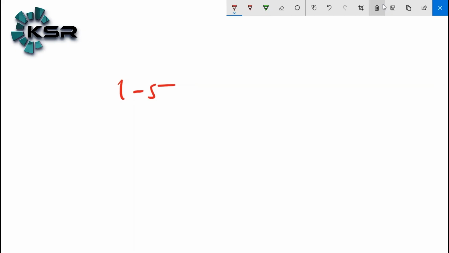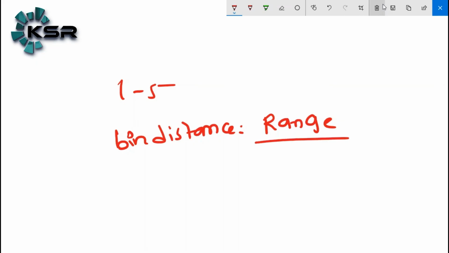We said the class distance or group distance or bin distance. What do you mean by bin distance? Bin distance is nothing but the range divided by how many bins you want to create. Do you want to create 5 bins? 10 bins? 20 bins? Or 100 bins? The number of bins you want to create.